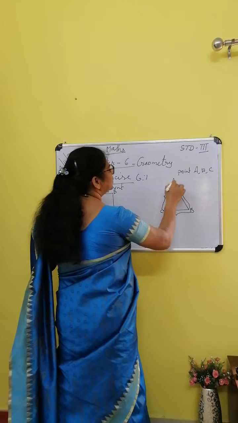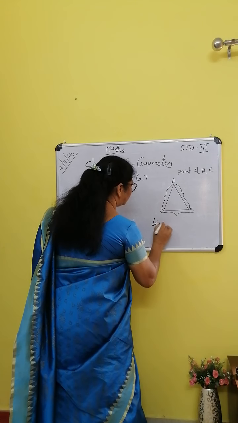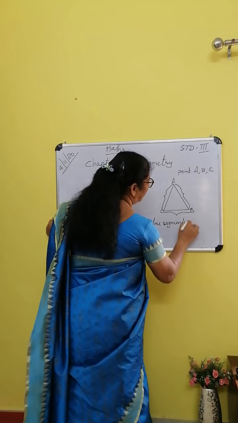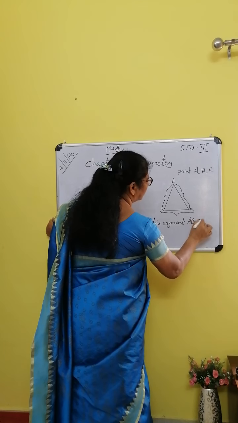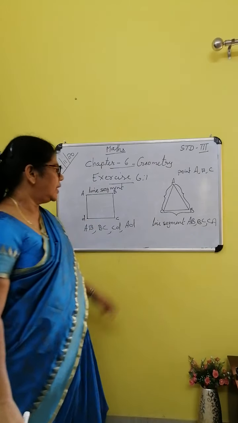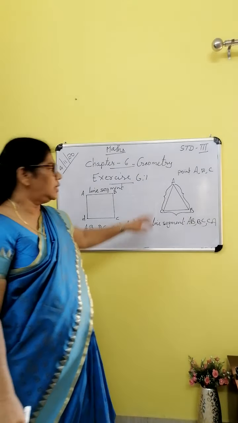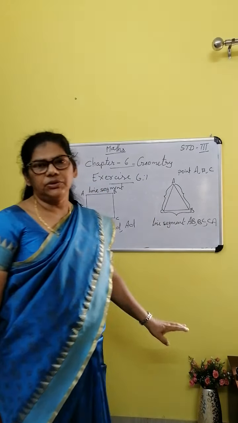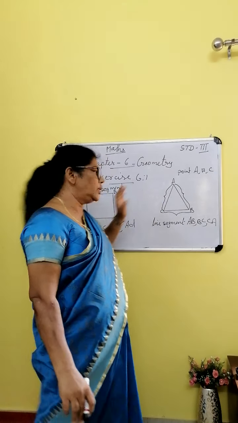Line segments AB, BC, CA. How many line segments are there in a triangle? 3 line segments. It has 3 line segments and 3 points. Understood?